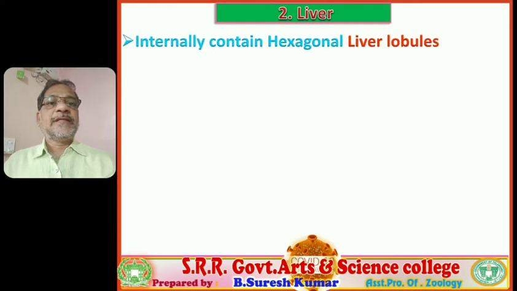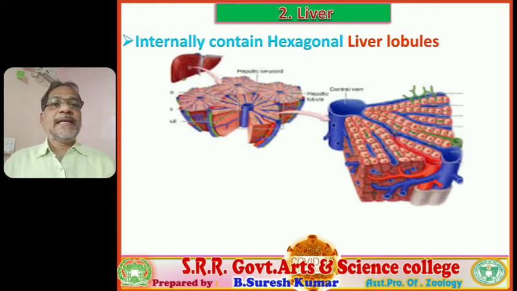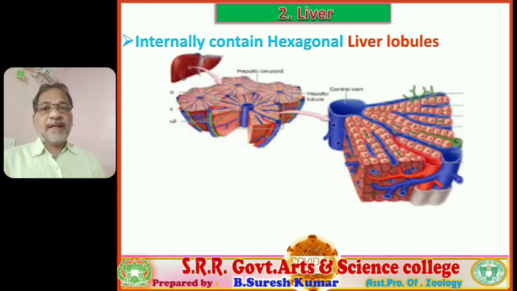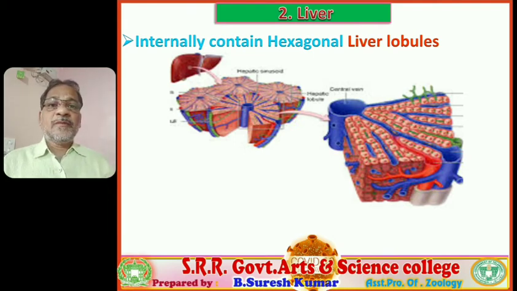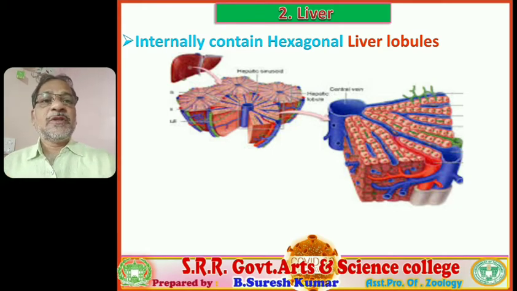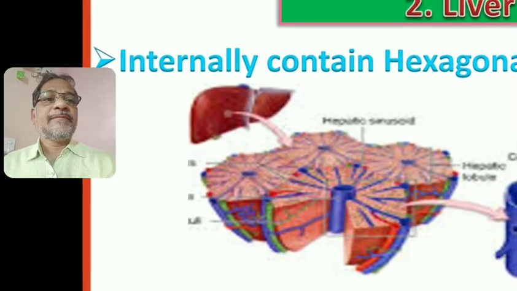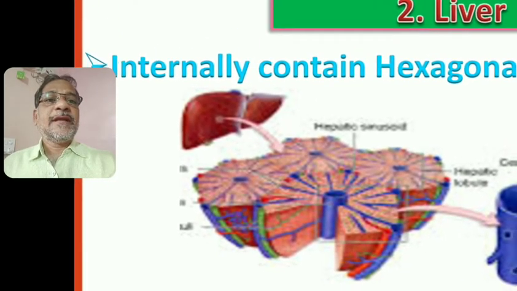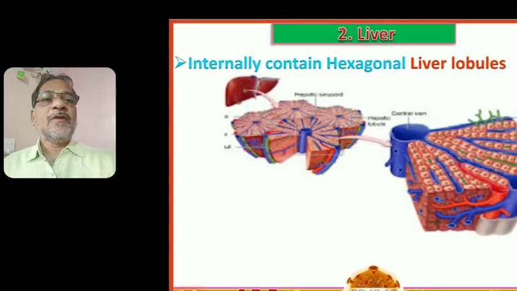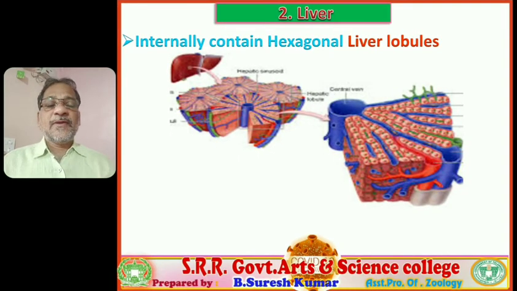And next, if we observe the internal structure of the liver, internally the liver lobes contain many hexagonal shape lobules. You observe this visual. In this visual, hexagonal shape structures are there. They are called liver lobules.